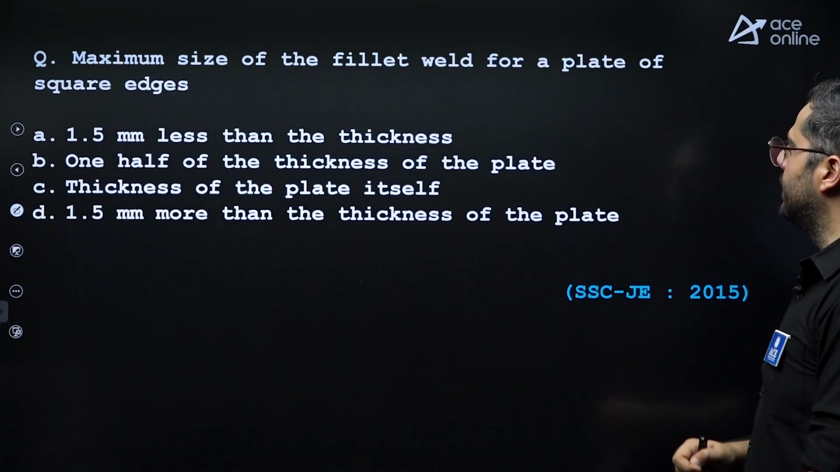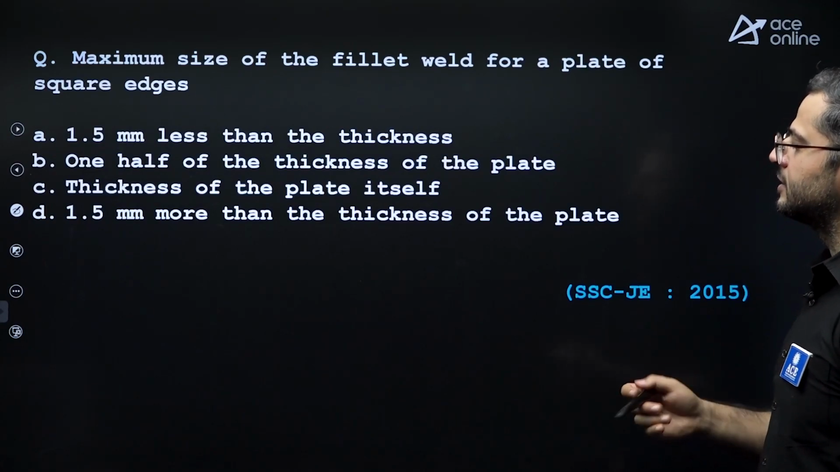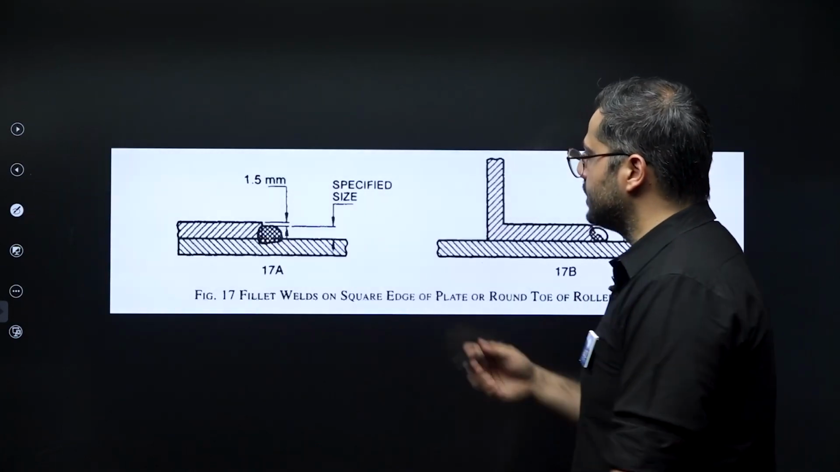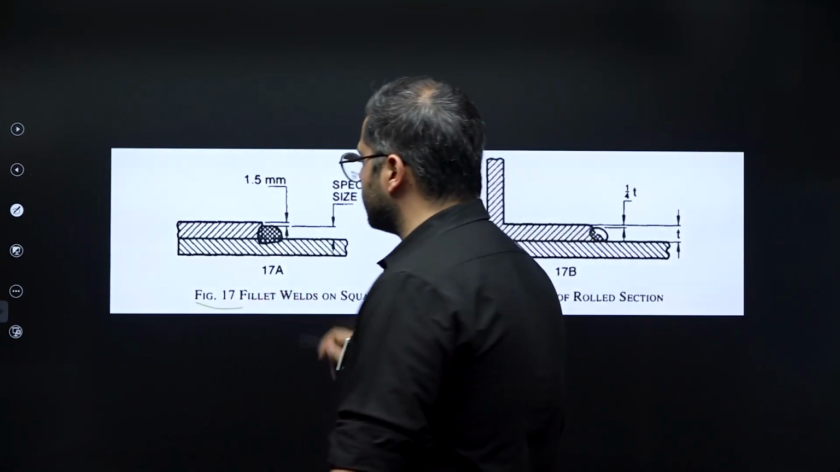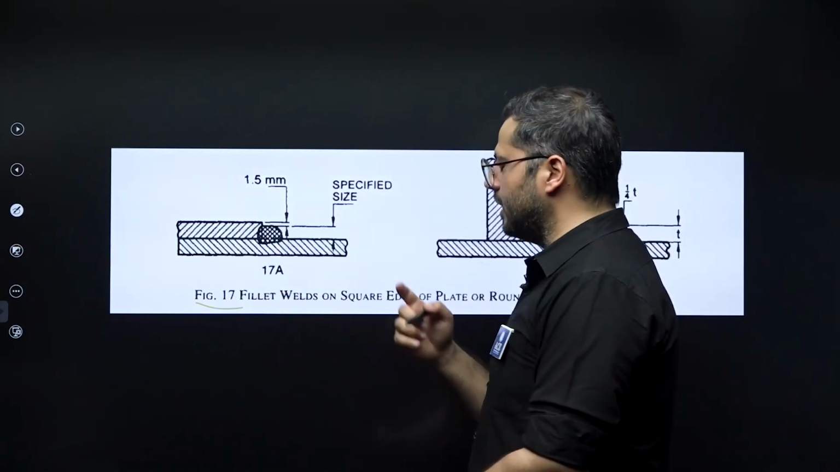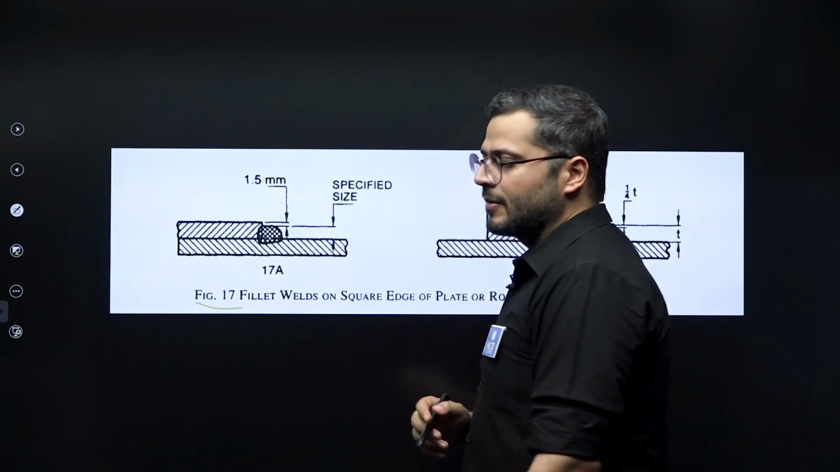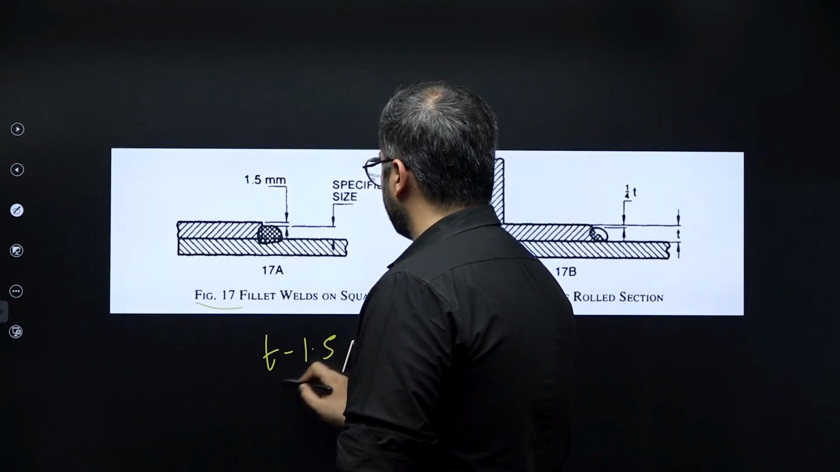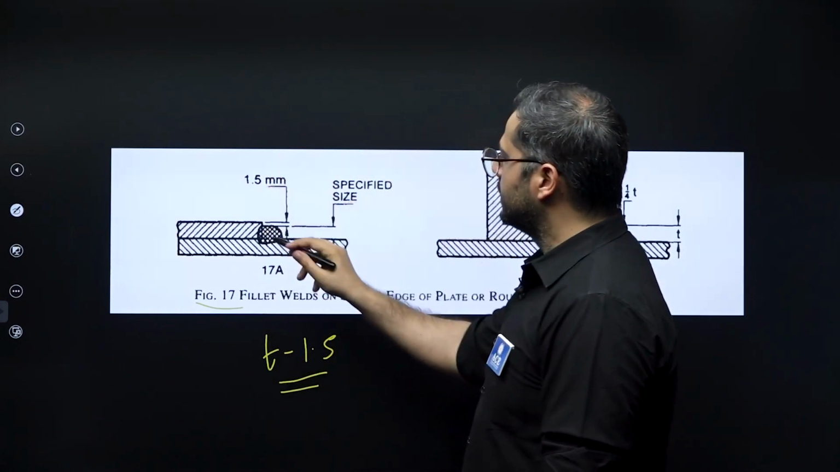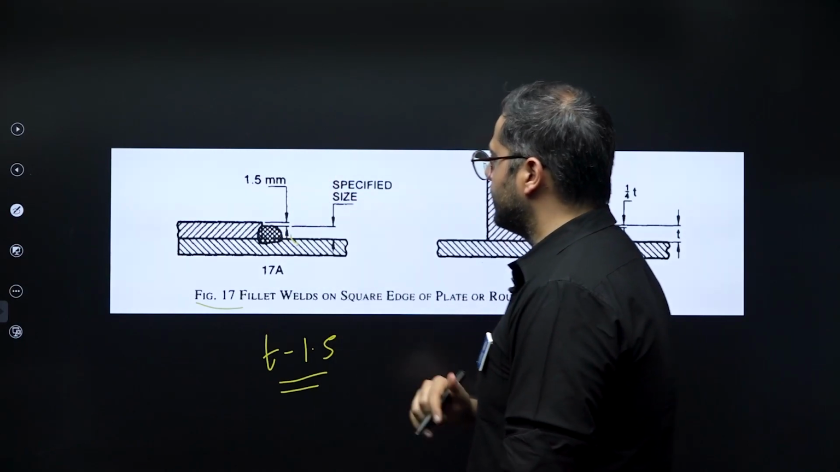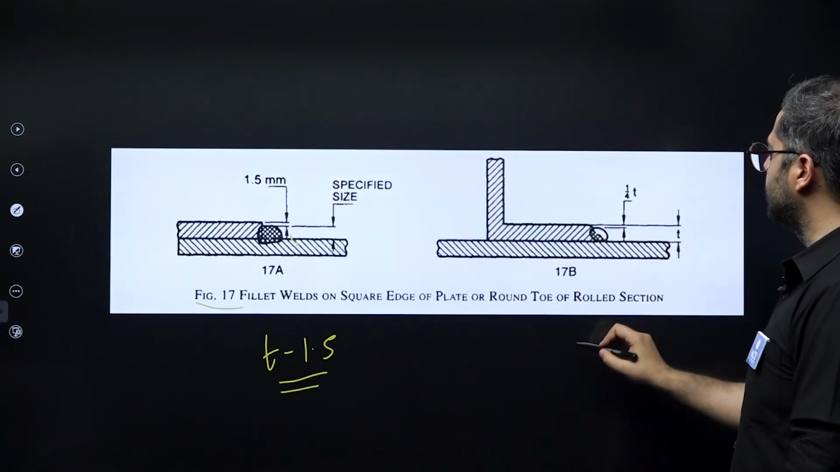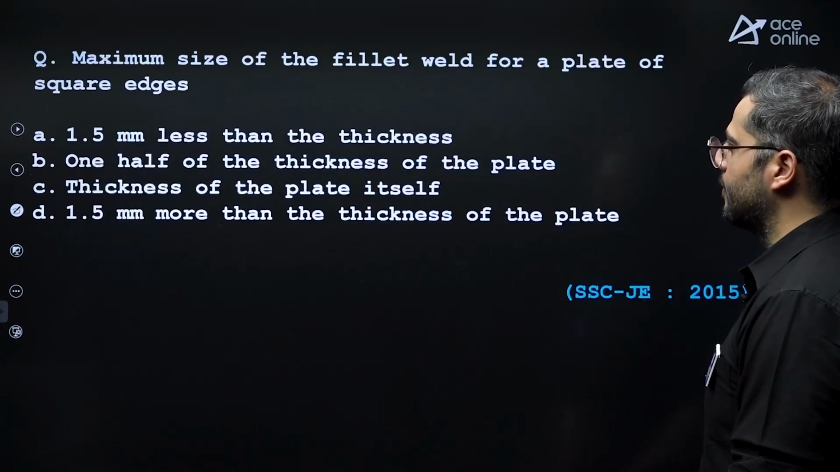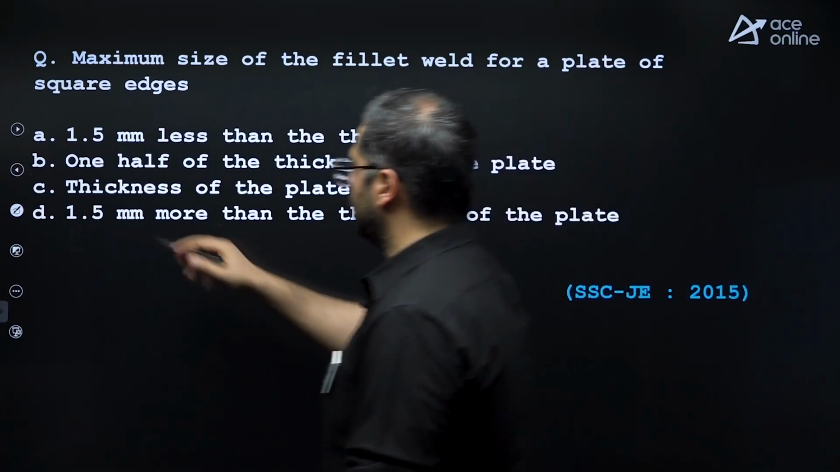Maximum size of the fillet weld for plate with square edges. For plates with square edges, it is thickness of plate minus 1.5. You can see over here, for square edge, it is Figure 17 of IS 800:2007. It is T minus 1.5 mm. You can see over here, 1.5 is subtracted from the top. And for rounded edges, it is 3 by 4 times the thickness of the rounded edge. So the answer over here is option A.